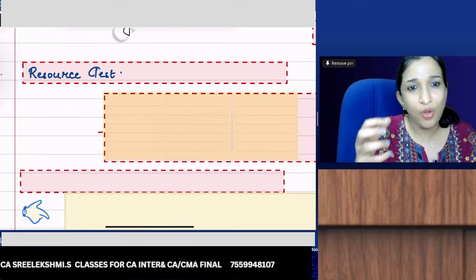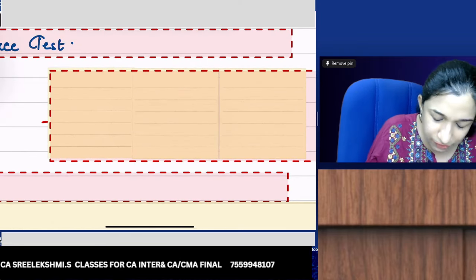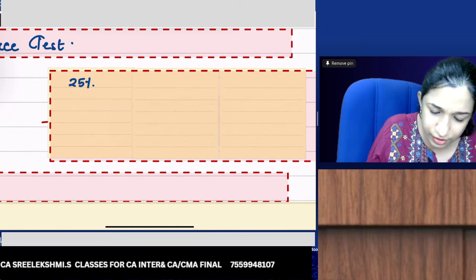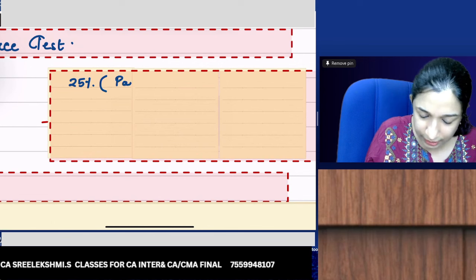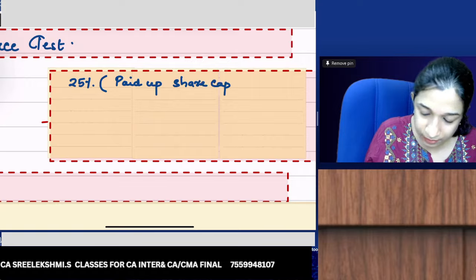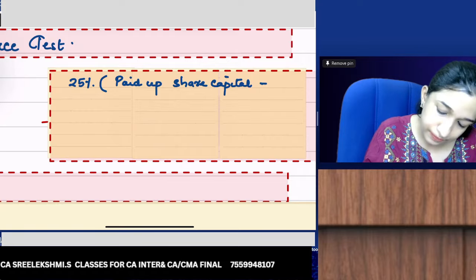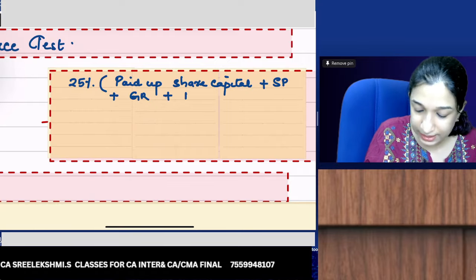The resource test applies a formula: 25% of paid up share capital plus securities premium plus general reserve plus P&L.